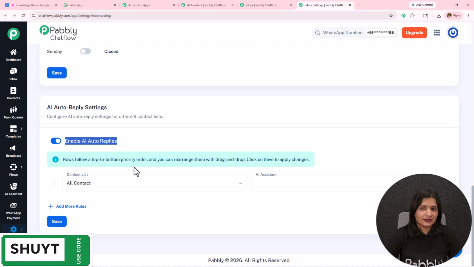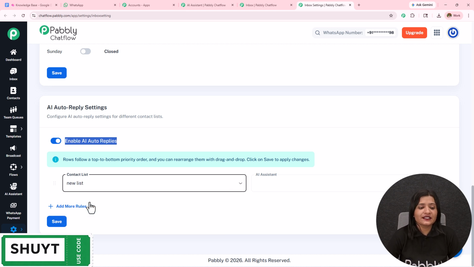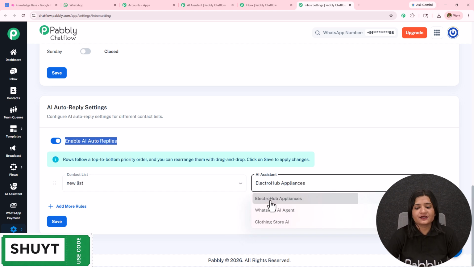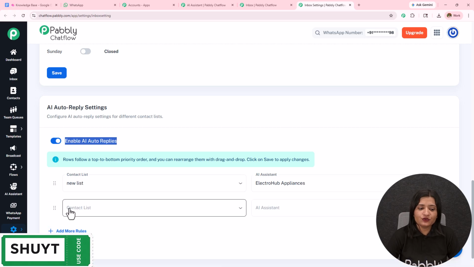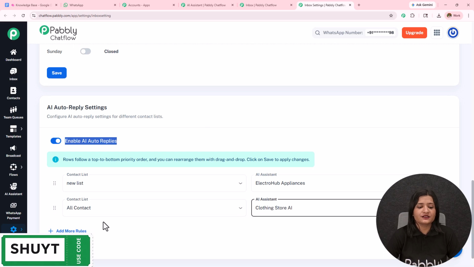So please make sure you enable this button, and then you have to select the contact list and assign the AI assistant to that particular list. You can add more rules, select another list, and select another AI assistant for that list, or you can choose all the contacts and select another AI assistant for all the contacts. Simply save all the rules, and in this manner the AI assistant will be assigned to a particular list or to all the contacts. So in this manner you can assign the AI assistant.